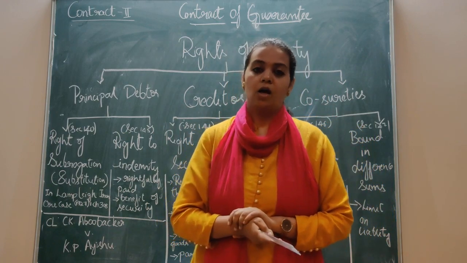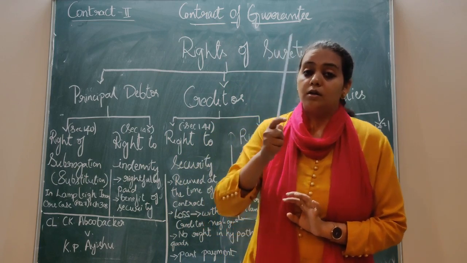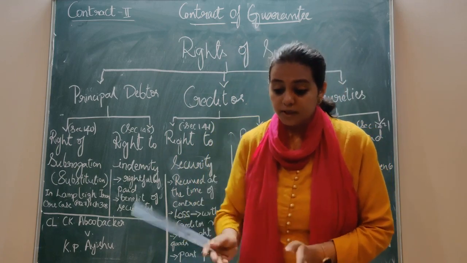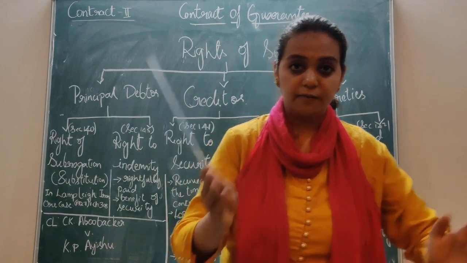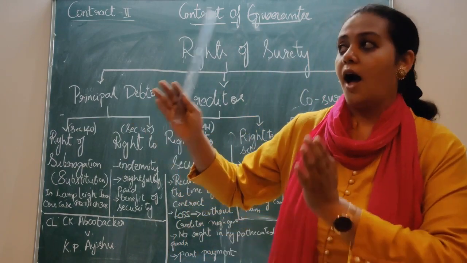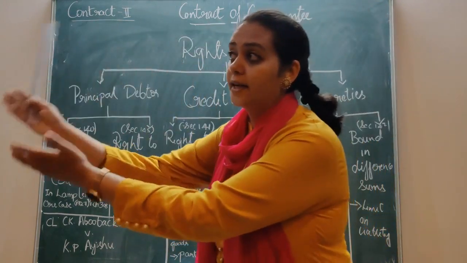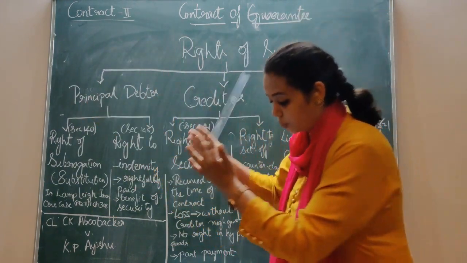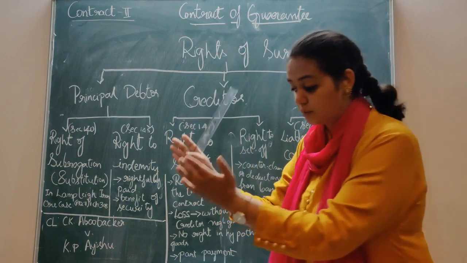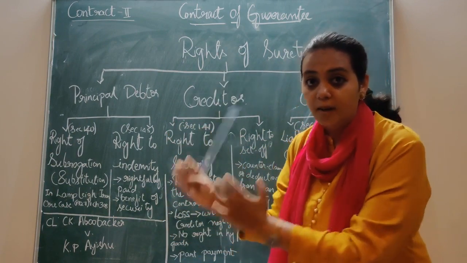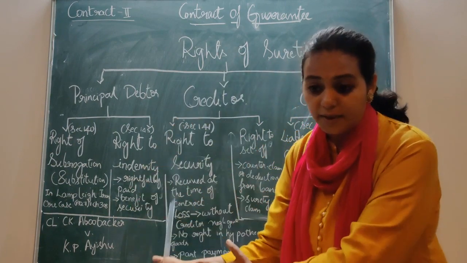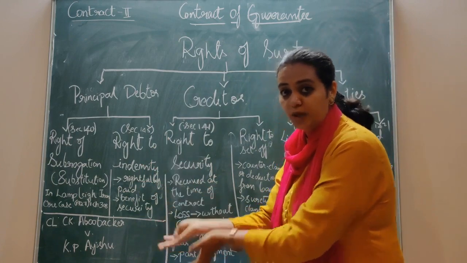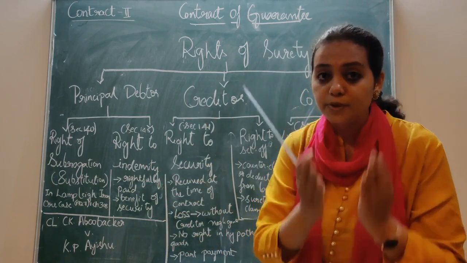Now the surety has got a right to recover from whom? The principal debtor. So now the surety comes into the place of the creditor. He himself becomes a creditor and asks the principal debtor to give his money. He can recover his money. He is becoming, from surety, a creditor. That is subrogation. That is substituting. He is coming from the place of surety to creditor. That is substitution.